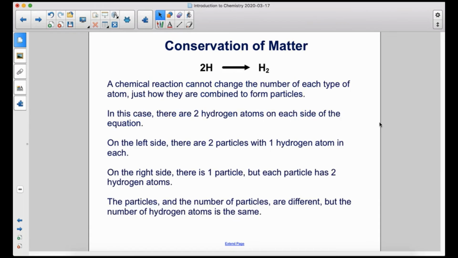A chemical reaction cannot change the number of each type of atom, just how they're combined to form particles. In this case, there are 2 hydrogen atoms on each side of the equation. On the left side, there are 2 particles with 1 hydrogen atom in each. On the right side, there's 1 particle, but each particle has 2 hydrogen atoms. The particles and the number of particles are different, but the number of hydrogen atoms is the same.